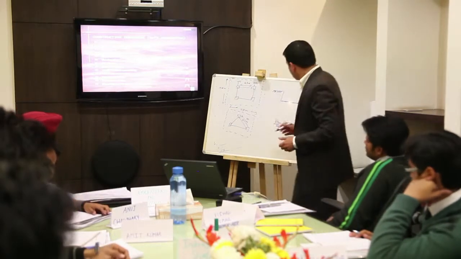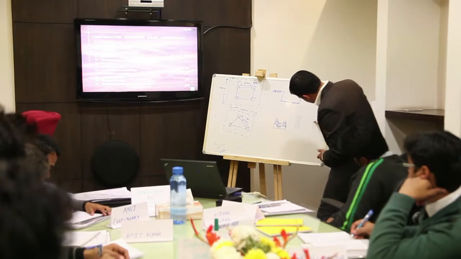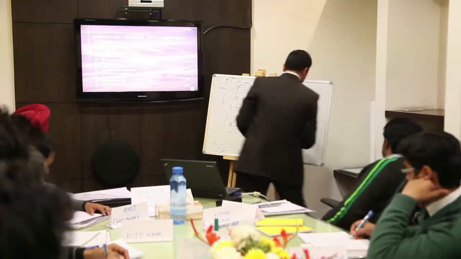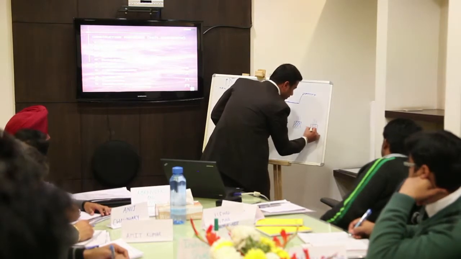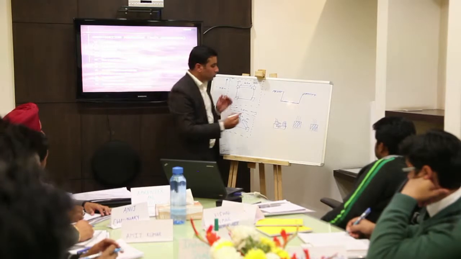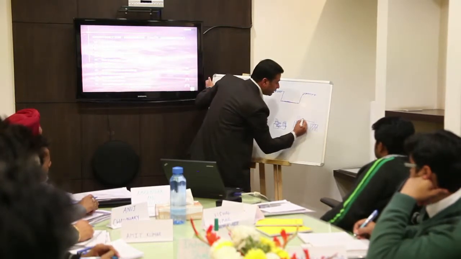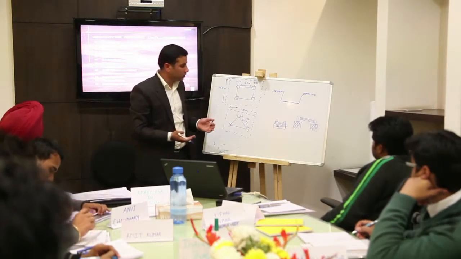Tie beam. When you go for the columns, first lift complete, suppose this is the completed portion. After that, to maintain the distance between column to column, you will go for the tie beam. The tie beam is the connection between 2 columns. This is the tie beam.